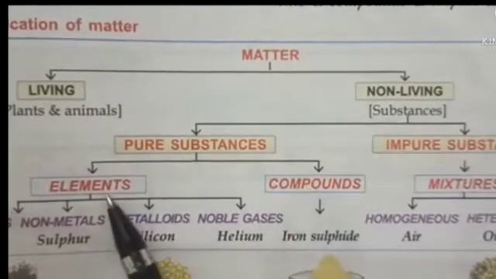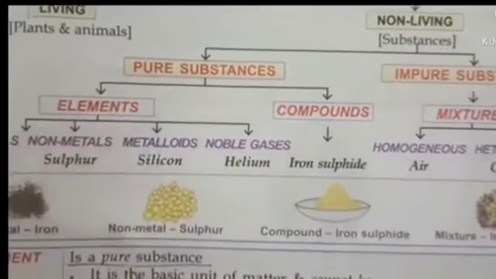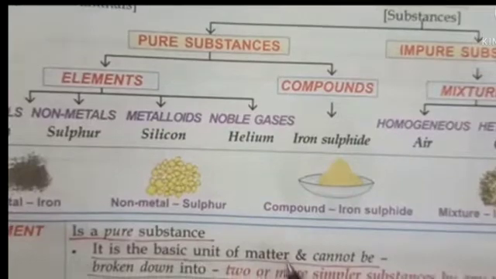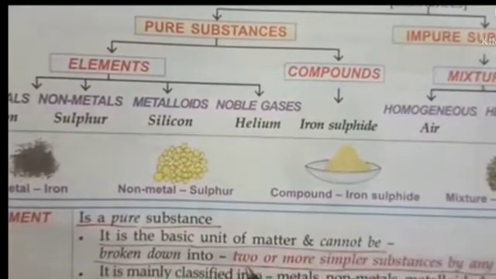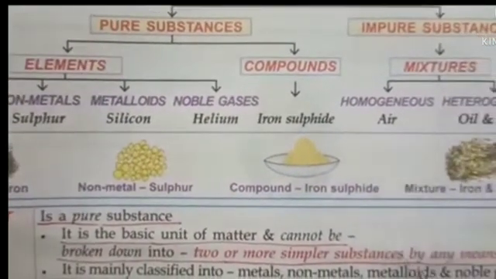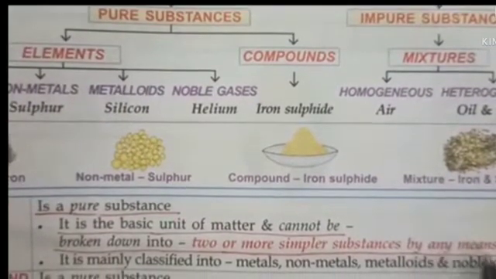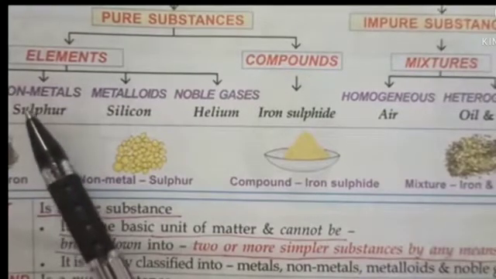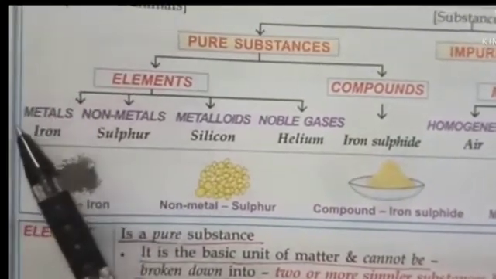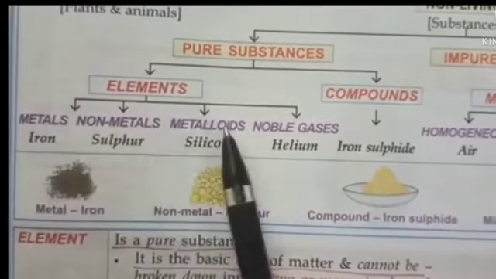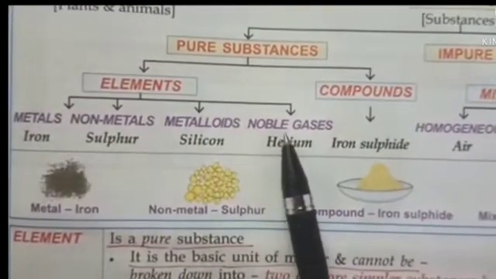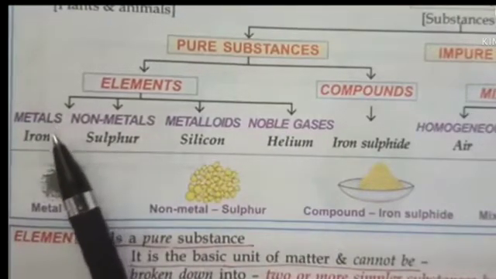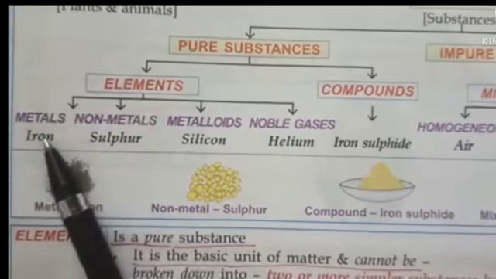Now what are elements? Elements are pure substances, the basic unit of matter, that cannot be broken down into two or more simpler substances by any means. They are divided into four categories: first metals, then non-metals, then metalloids and noble gases. Metals, examples you already know: sodium, potassium, calcium, magnesium, iron, aluminium, gold.